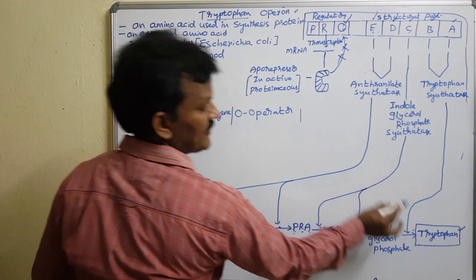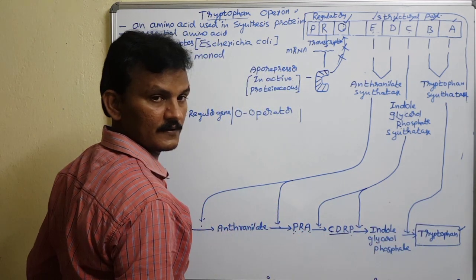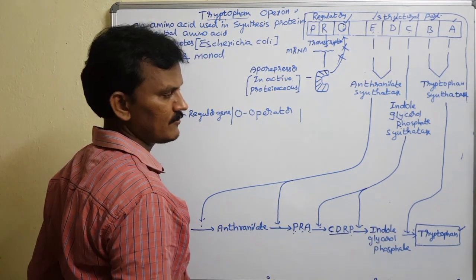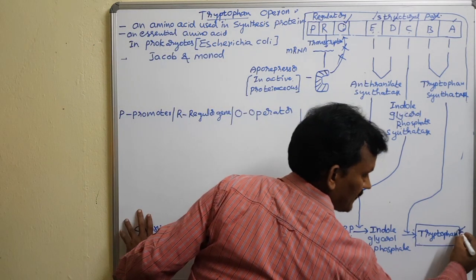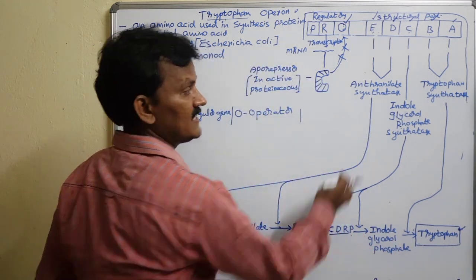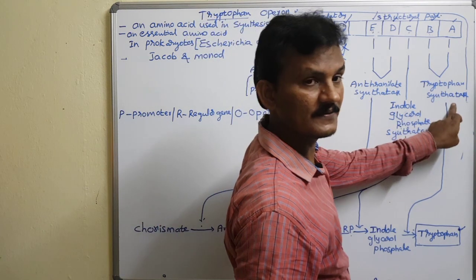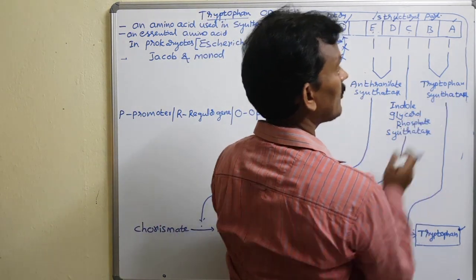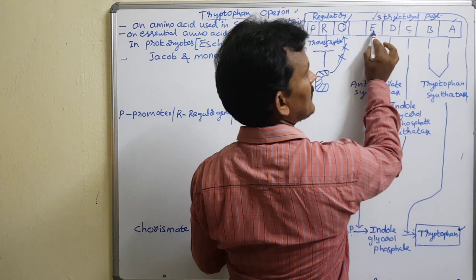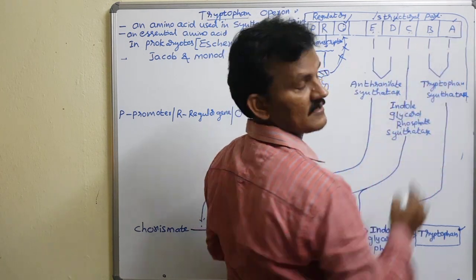Yes, tryptophan production takes place in E. coli, a prokaryotic organism. For the production of the tryptophan, what is required? Enzymatic activity is required. How many enzymes? 3 enzymes. The 3 enzymes are encoded by the 5 structural genes. 1, 2, 3, 4, 5 structural genes.